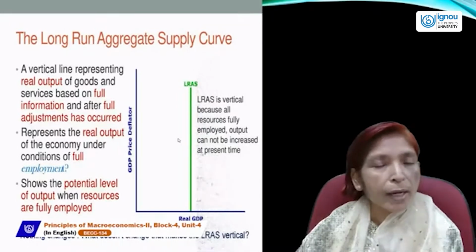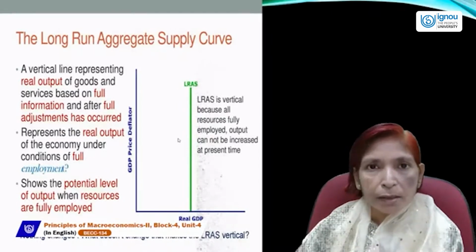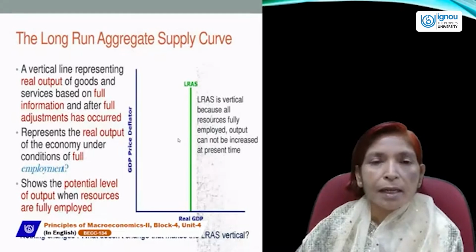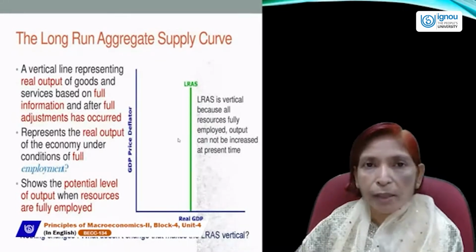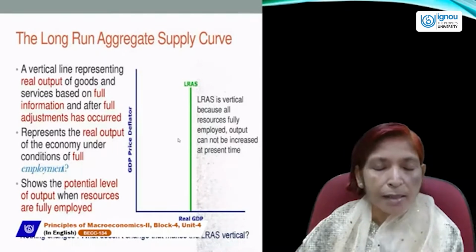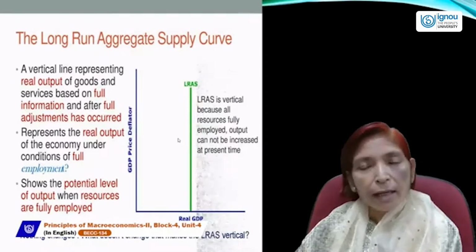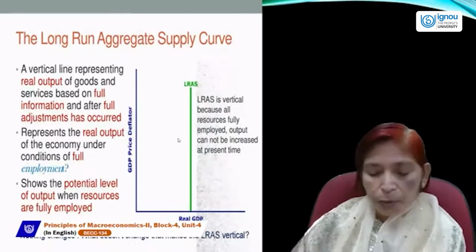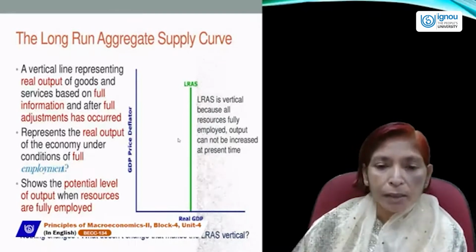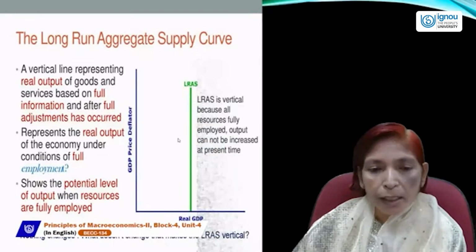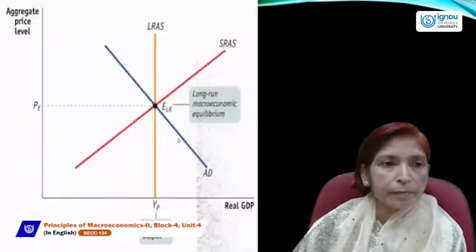And if there is no gap, if both are equal, then we can say that actual GDP and potential GDP both are equal. And that situation is known as the full employment situation. In this situation, the LRAS curve will be vertical because there is no gap between potential GDP and actual GDP. So the LRAS curve is vertical because all resources are fully employed and output cannot be increased at present.